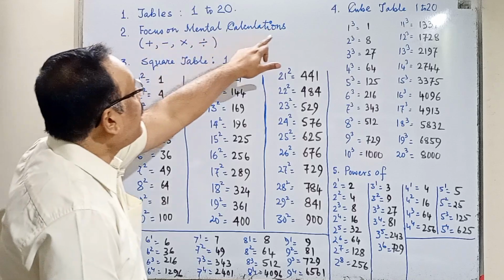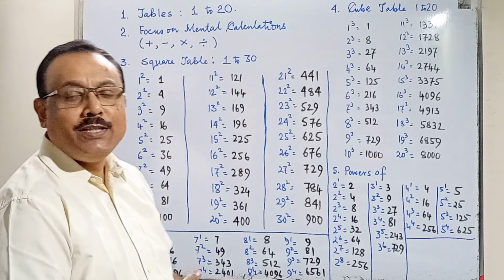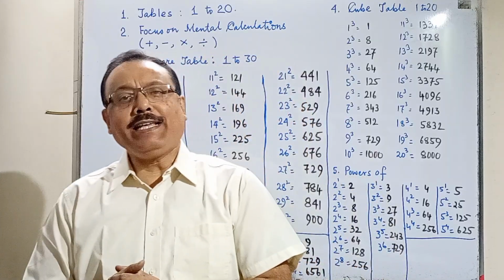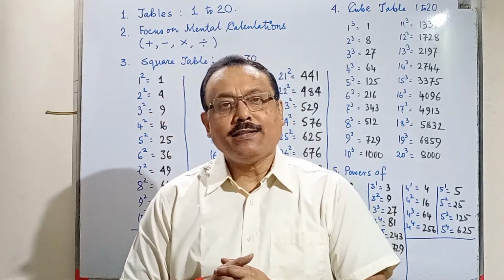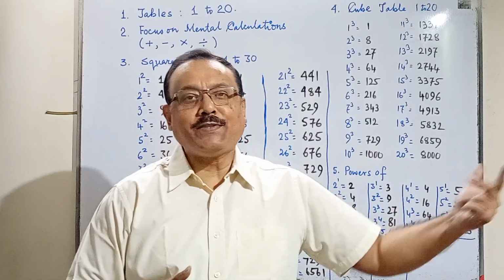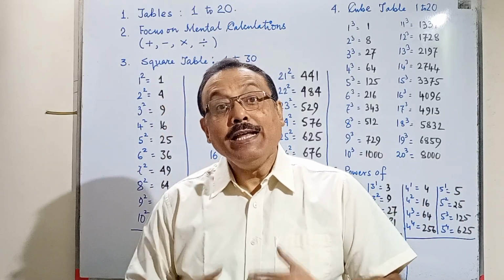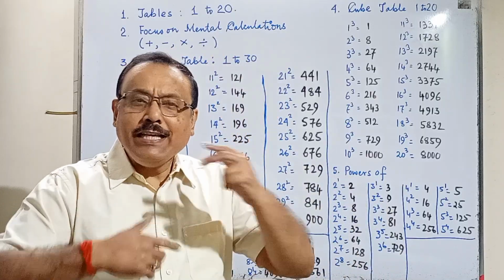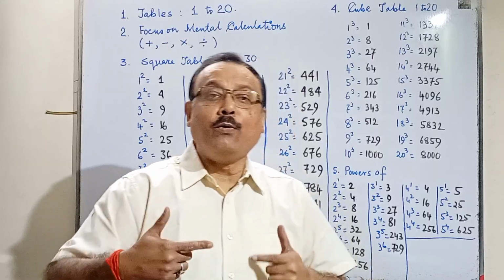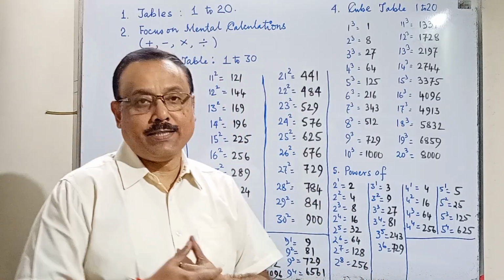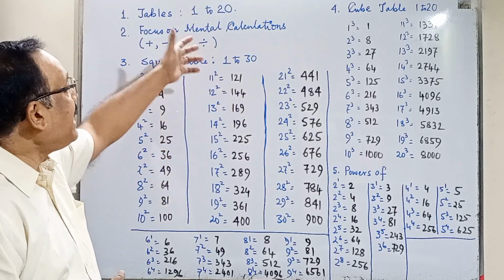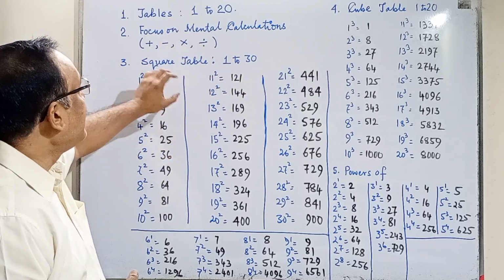Focus on mental calculations. What does it mean? It means we must practice simple addition, subtraction, multiplication and division. Like you can play among your friends: 5 plus 3, how much? 8. 8 plus 3, 11. 11 plus 4, 15. 15 minus 7, 8. This faster way of calculating addition, subtraction and multiplication will help you make your calculations faster. You can play it like a game among your friends.